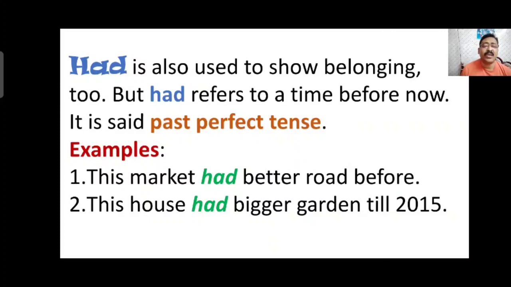And second, this house had bigger garden till 2015, means now in 2021 the garden is not that big. So we are talking about two incidents which happened in the past.